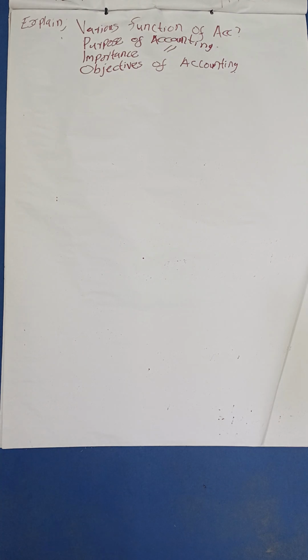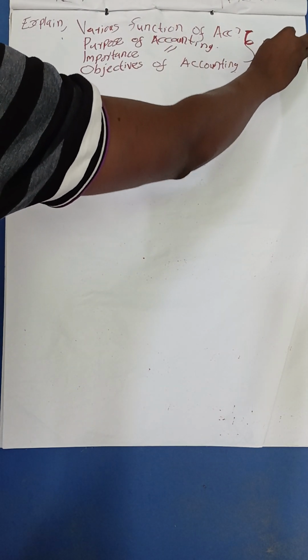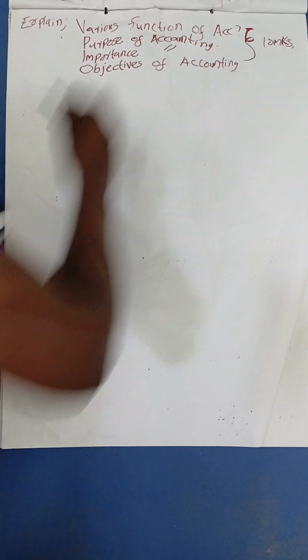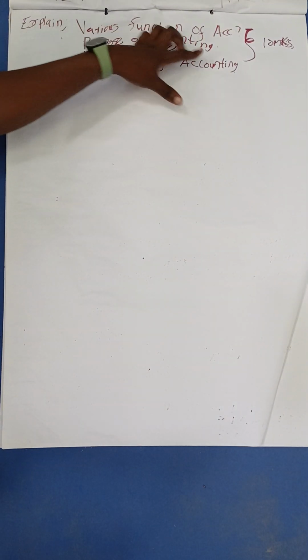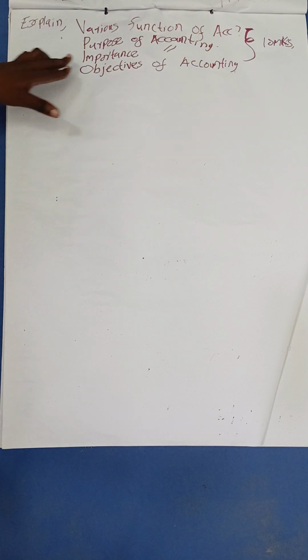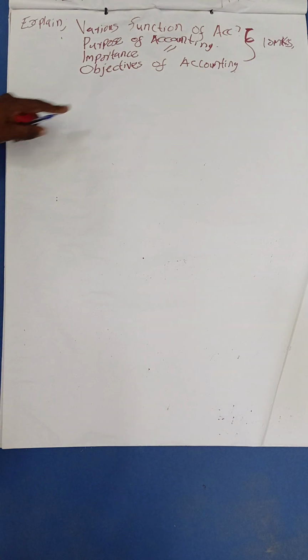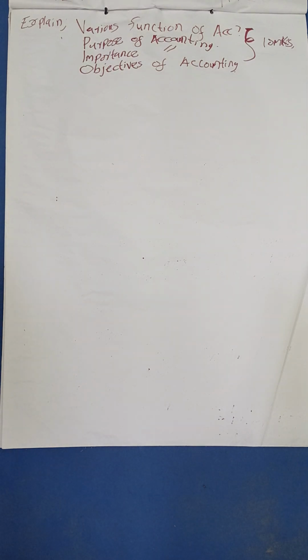So you realize, learners, for this case the question is just the same, but the examiner has used various names to maybe challenge you. Maybe they're asking for 10 marks. The examiner may want you to explain 5 functions of accounting, discuss various functions of accounting, give the purpose of accounting, the importance of accounting in an organization, or the objectives of accounting in an organization.